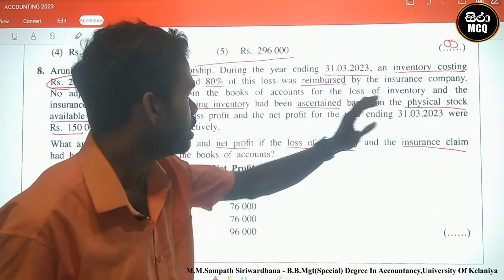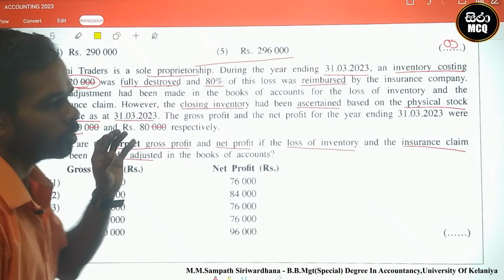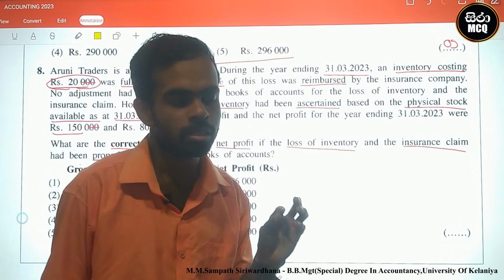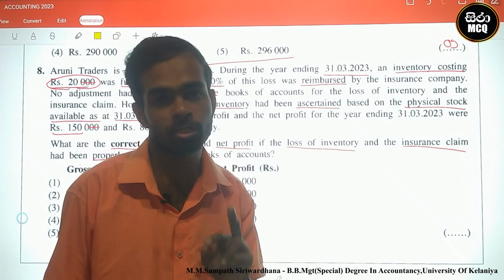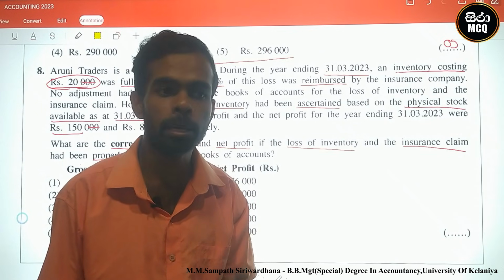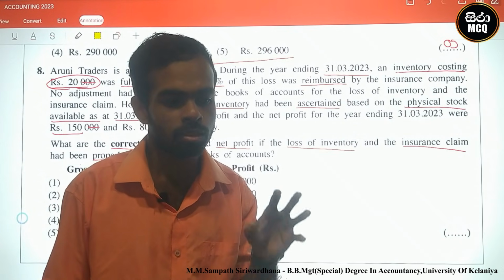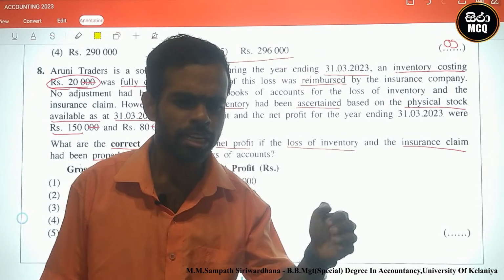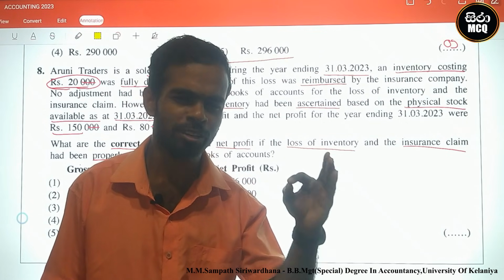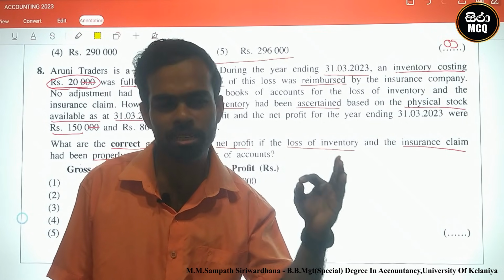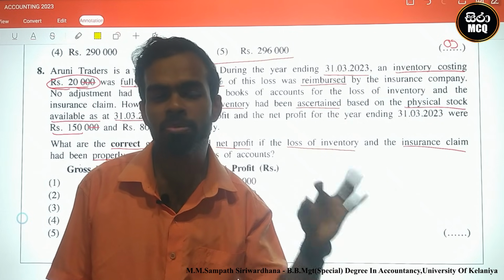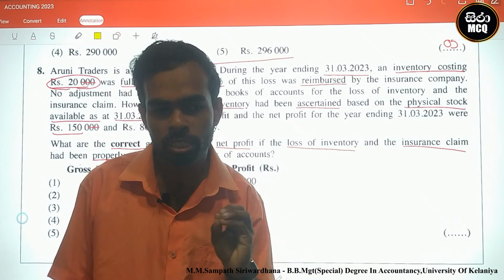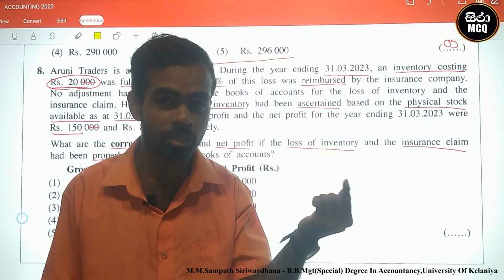This physical closing stock does not include the destroyed stocks. Why? This physical stock is the finally remaining physical stock, which means the destroyed stocks are not included in the closing stock.